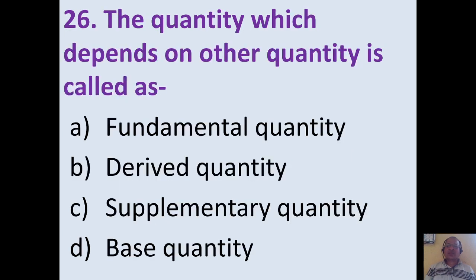The quantity which depends on other quantity is called as, the quantity which depends on other quantity, that is, it is obtained from other quantity, is called as derived quantity. So option B is the correct option.